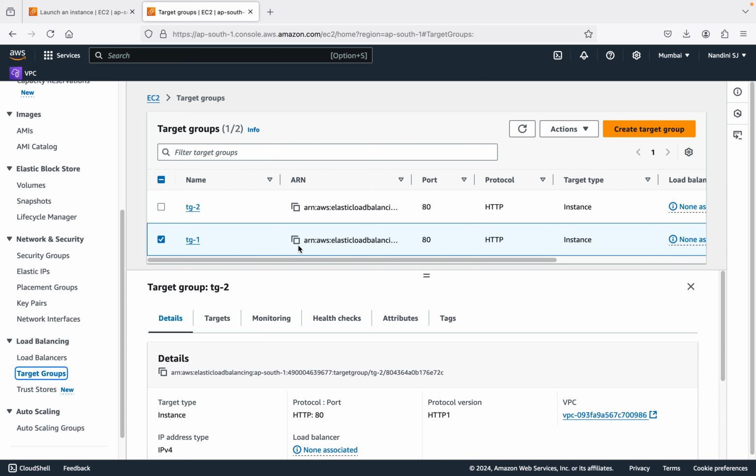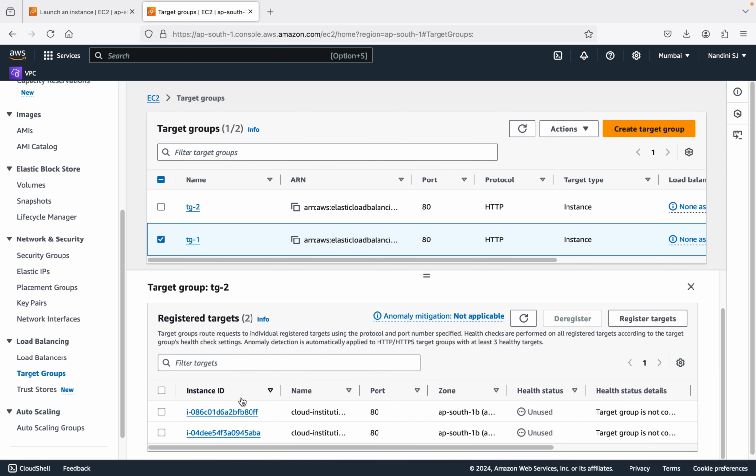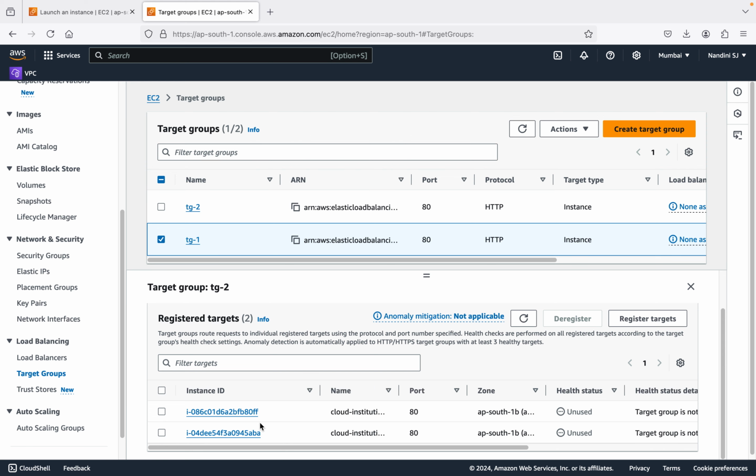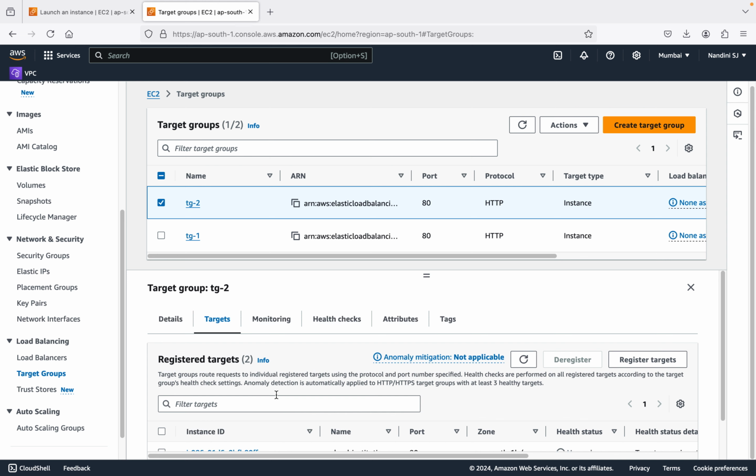Now the point is that multiple target groups can be associated with the same instances. If you look at the targets for target group 1, we have two instances, 0FF and ABA. If you go back and look at the other target group, you can see the same instances. There is not much difference on the targets.